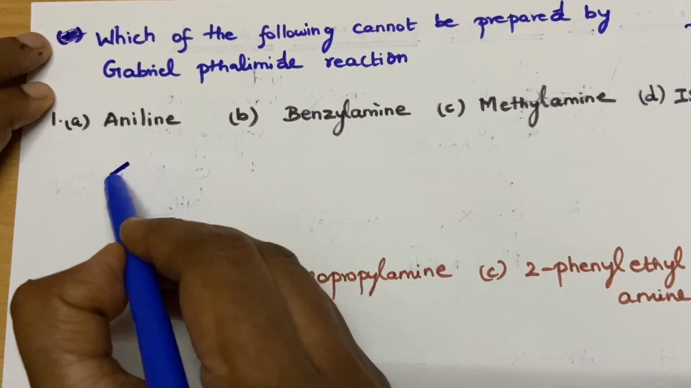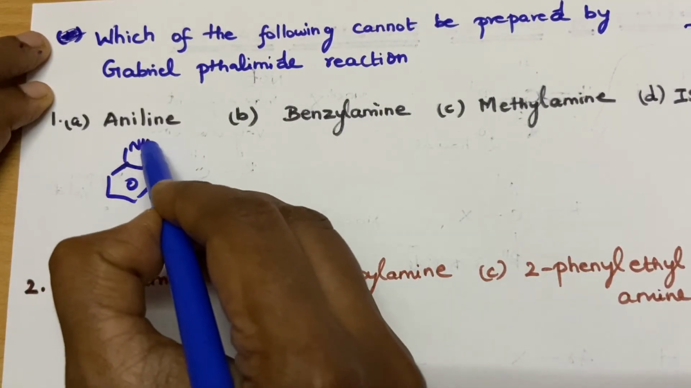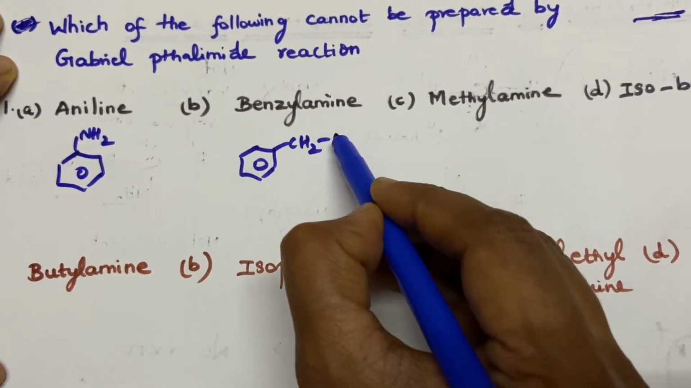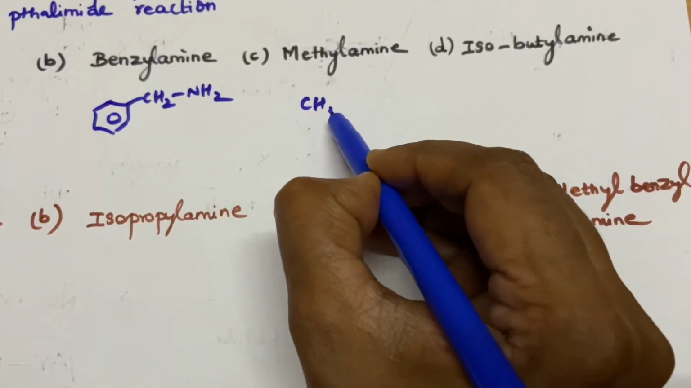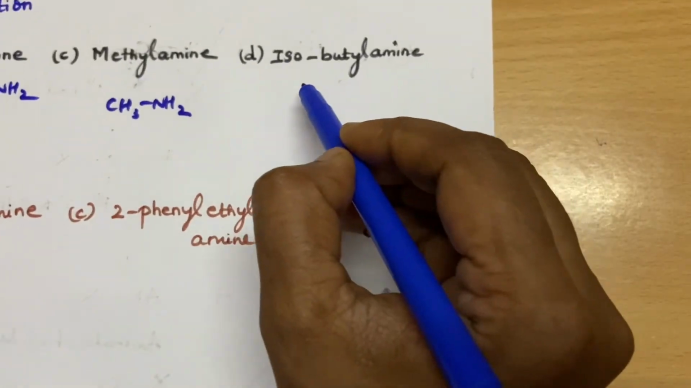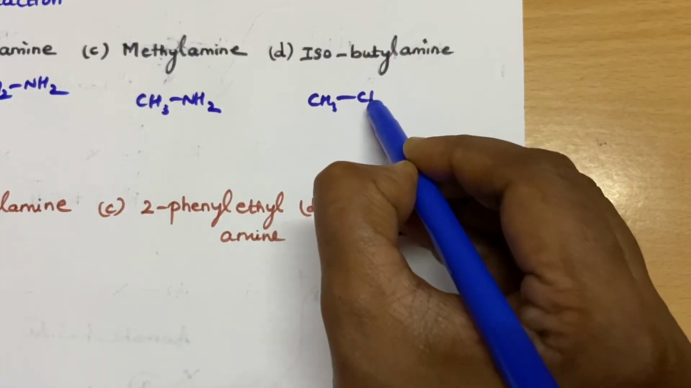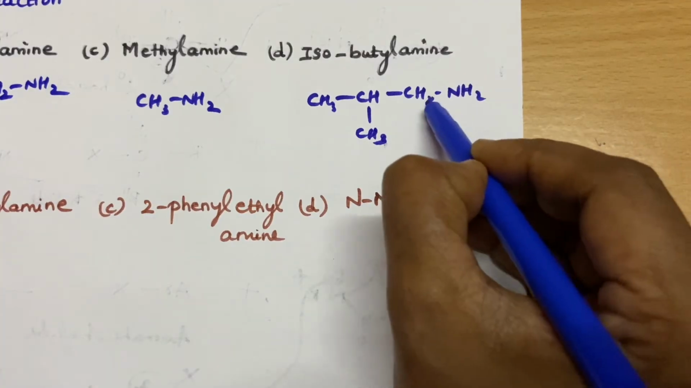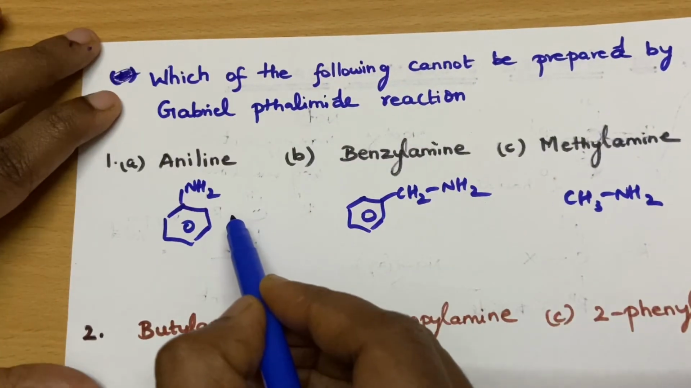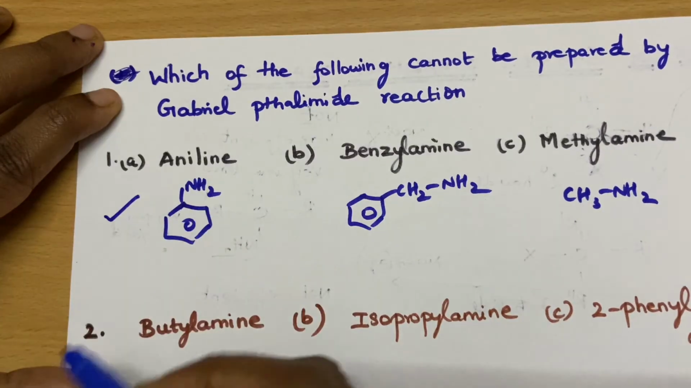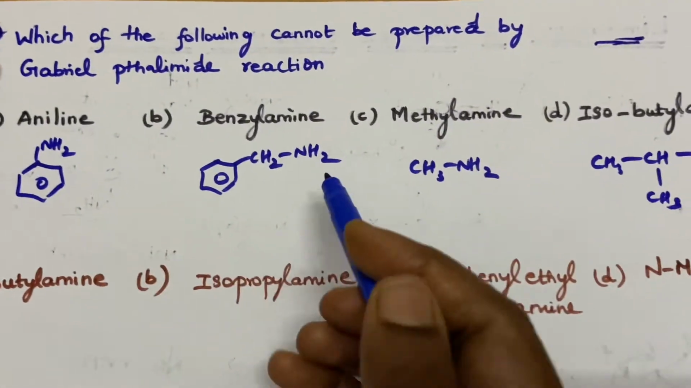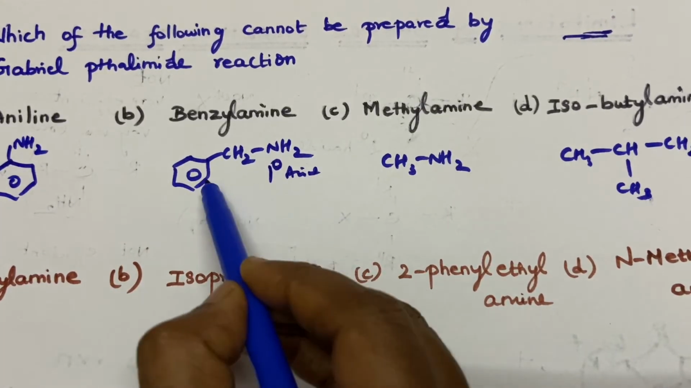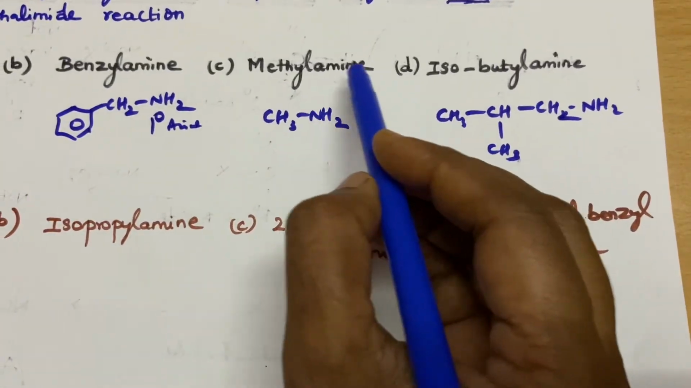First of all we will write the structures. This is aniline. And what is this one? This is benzylamine, and this is methylamine, very good. This is isobutylamine. Check the structure. This is an aromatic amine, so first itself we found that aniline cannot be prepared, but we will discuss this also. This is a primary amine of benzyl halide, it can be prepared. So you have to think about this also.